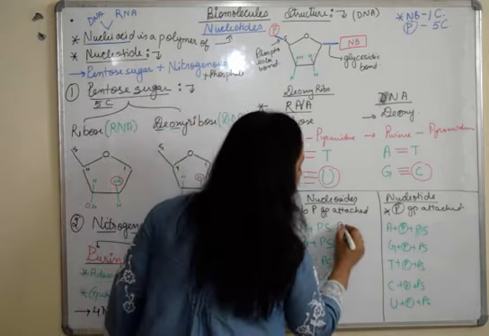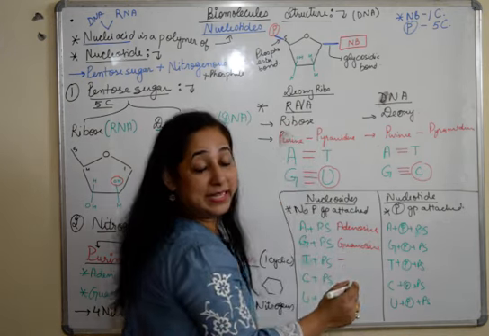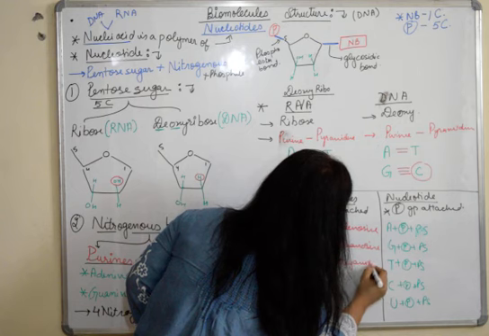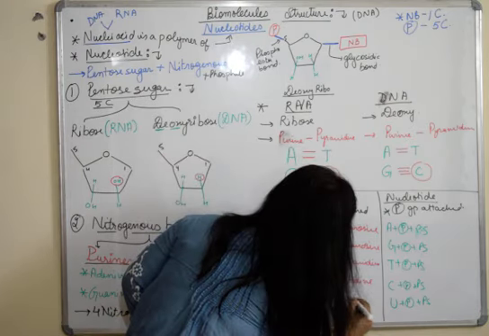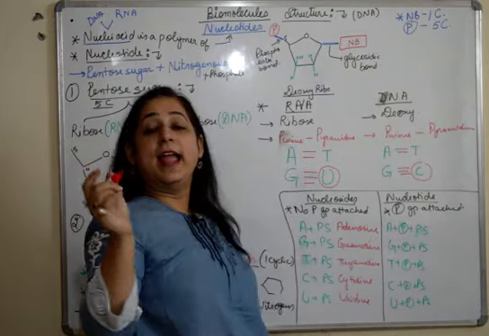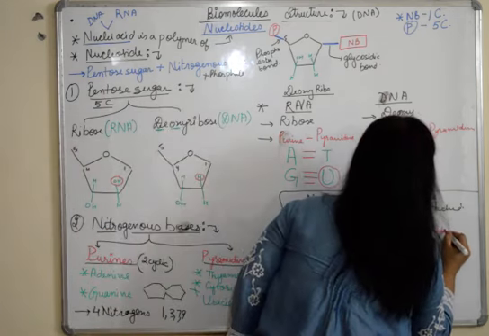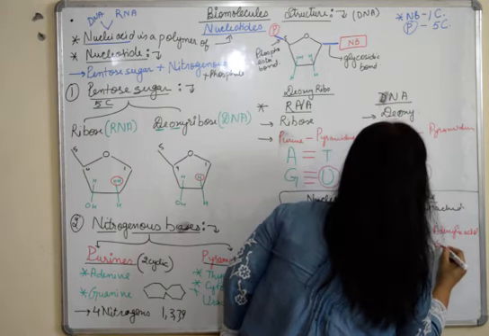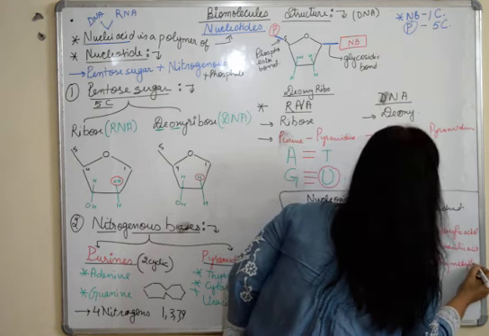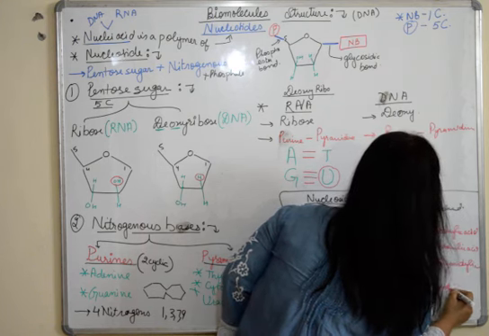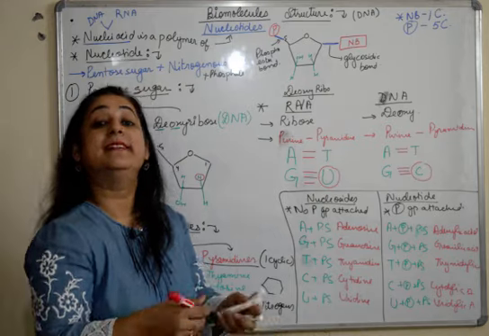Nucleosides form adenosine, guanosine, thymidine, cytidine, and uridine. Fine. Here, nucleotides become adenylic acid, guanylic acid, thymidylic acid, cytidylic acid, and uridylic acid.